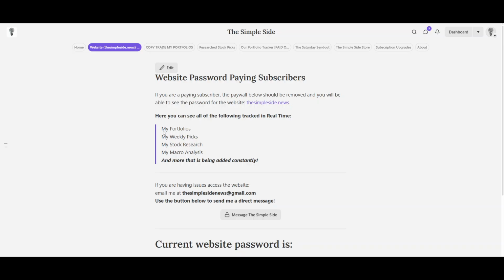So only paying subscribers can get on there and see certain things. But what you're going to be able to see on there are all of my portfolios, all of my weekly picks, all of my stock research, all the macro analysis that I do, including those macro indicators that I have built now. And of course, we're going to be adding more all the time. So just be on the lookout for all that stuff.